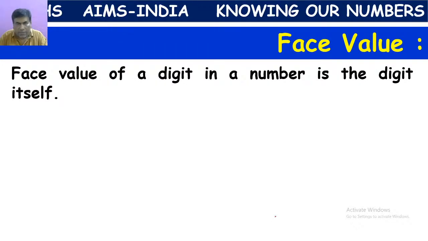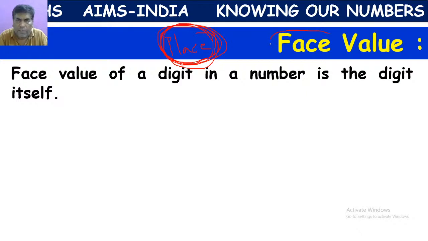Okay. Next, face value. Here, please observe carefully, children. In the previous slide, we have learnt about place value, whose value depends on the location.